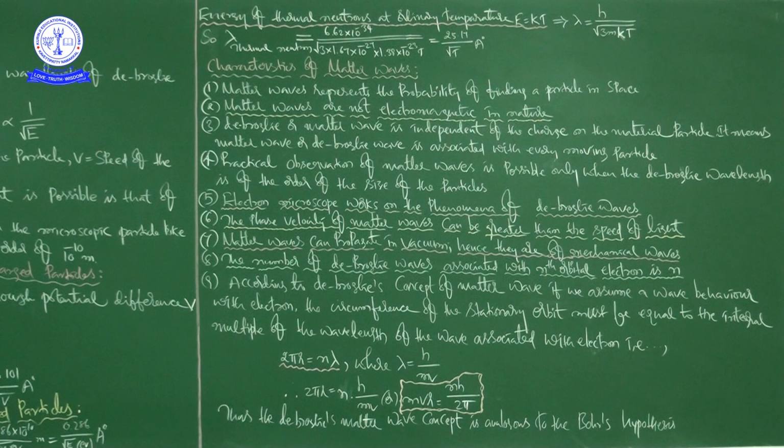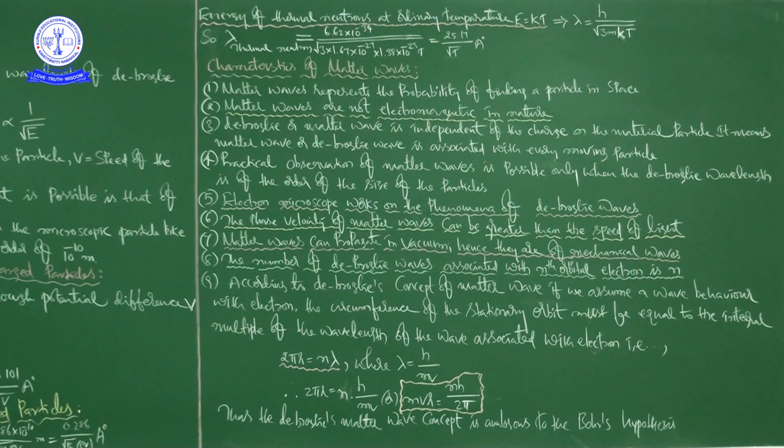The value of wavelength for thermal neutron is 25.17 divided by square root of T angstrom unit.